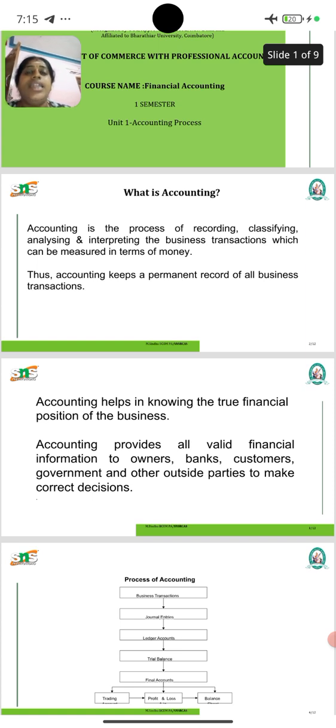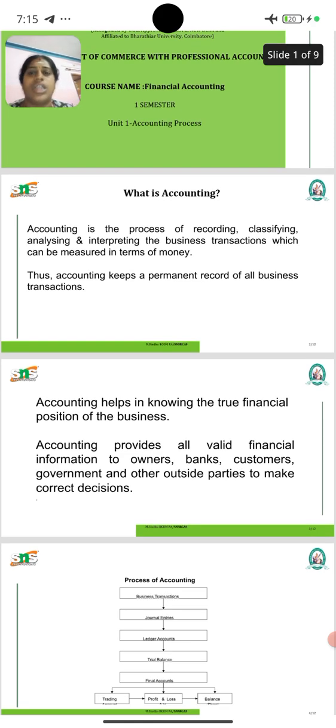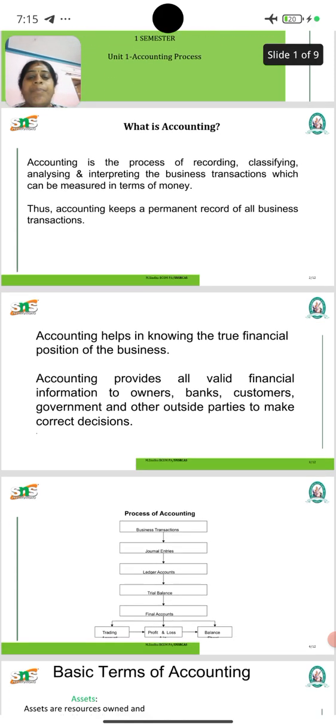Then the entity concept. The business is treated as a separate entity from its owner. A personal transaction of the owner, such as drawings, is not mixed into business transactions. Only transactions that belong to the business will be entered in the business records.